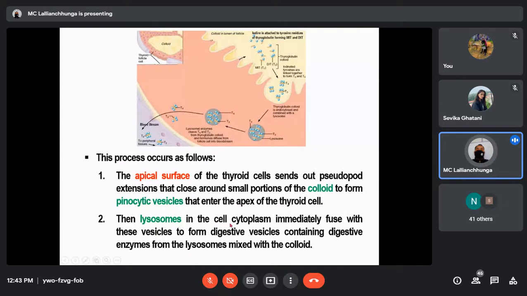The lysosomes in the cytoplasm immediately fuse with these vesicles to form digestive vesicles containing digestive enzymes from the lysosomes mixed with the colloid. That means it will fuse with the lysosomes and be internalized. T3 and T4 will be internalized so that there can be digestion of these molecules. Because here you have to remember that thyroglobulin is still there along with the T3 and T4, so thyroglobulin digestion is essential.